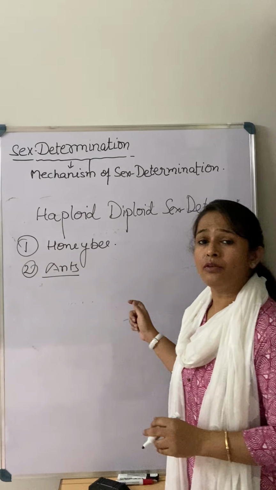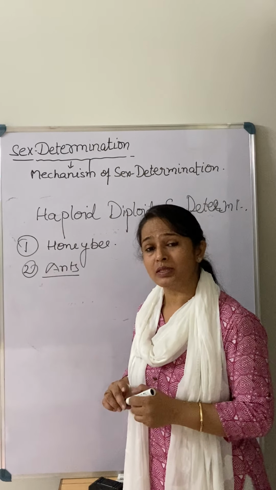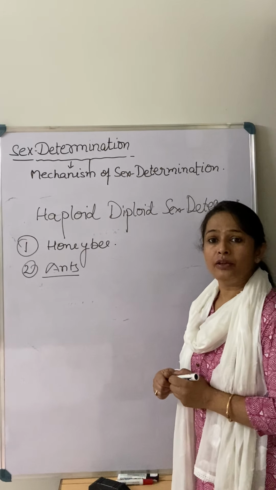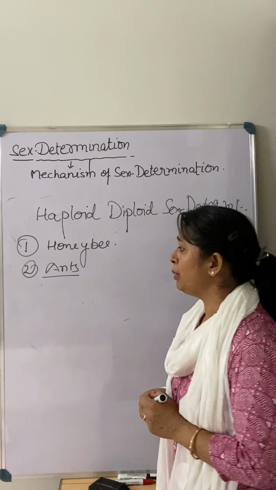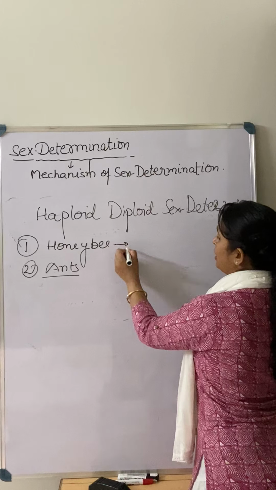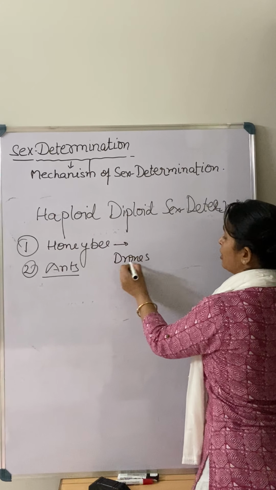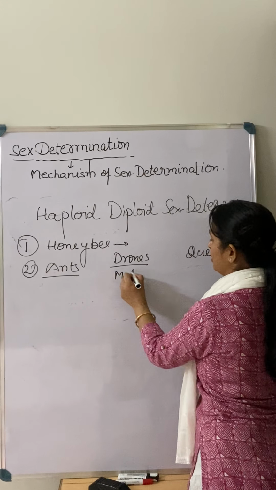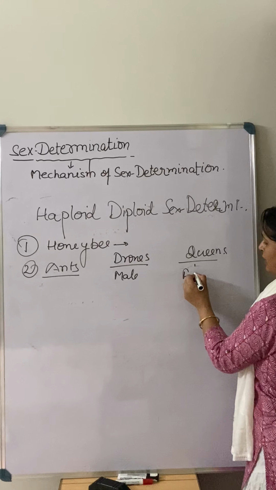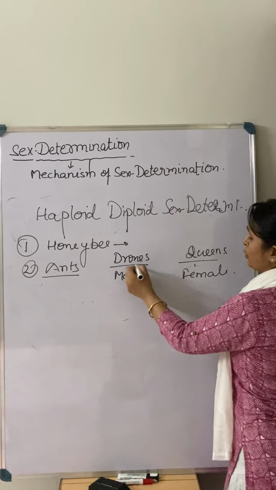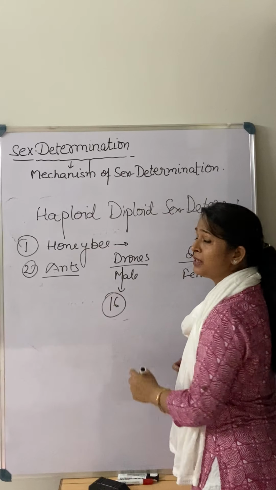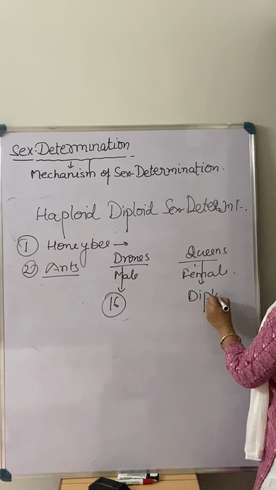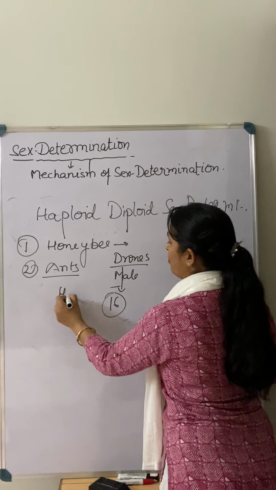chromosomes are not deciding the development of the baby or the sex determination of the baby. Actually, who is deciding? The ploidy of the individual is deciding whether it is going to be male or female. For example, in the honeybee, there are two types known as drones and queens. Right? Drones means male and queen means female. Drones have a haploid number of chromosomes. They have 16 chromosomes in their body, and queens are diploid. Males are haploid.